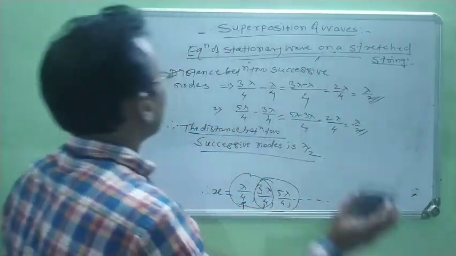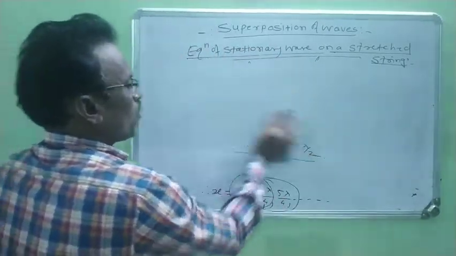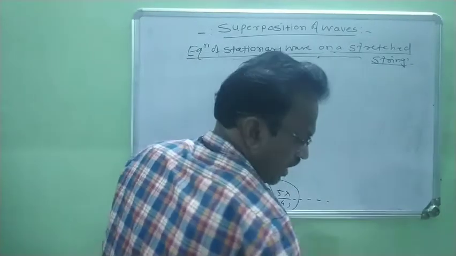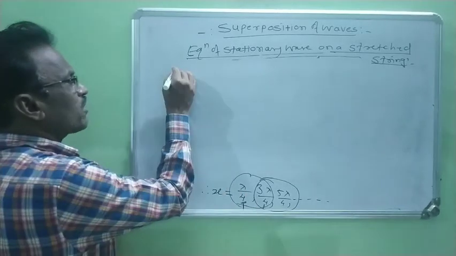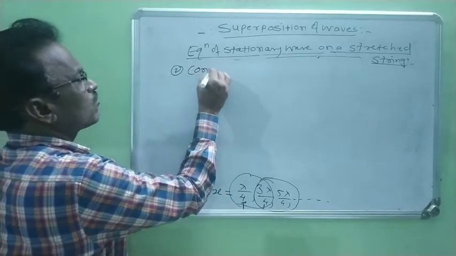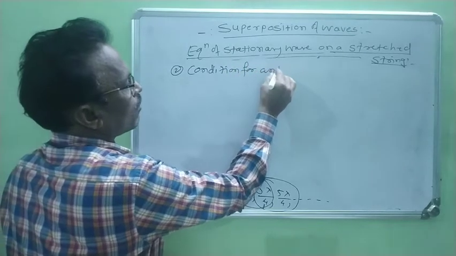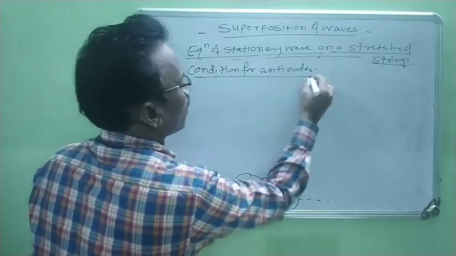Okay. Now come to the condition of antinode. Now when stationary waves travel through the medium, at that time nodes are produced, at the same time antinodes are also produced. Now we consider the second part, condition for antinodes. Condition for antinodes, right?